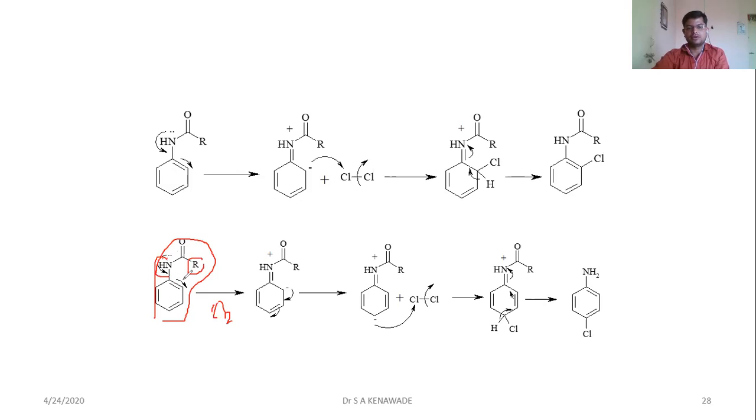This carbon carries a negative charge, which again migrates, then the para position is activated by the negative charge, and this negative charge reacts with chlorine gas to form Cl minus, and this Cl minus abstracts this proton, and by the resonance structure the positive charge is stabilized to form the para derivative.